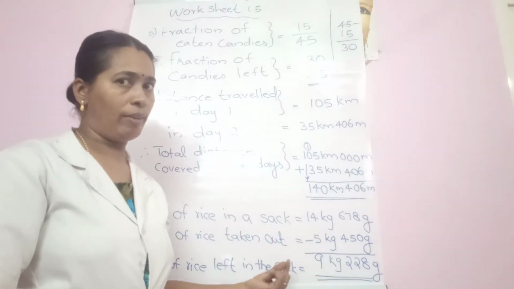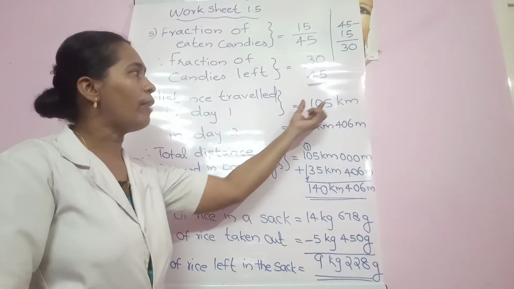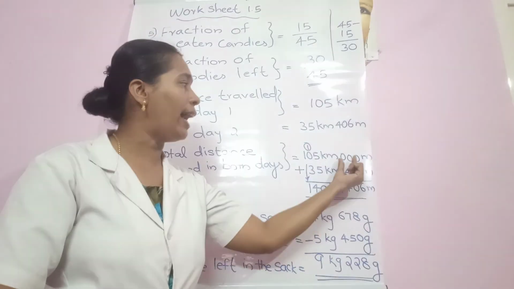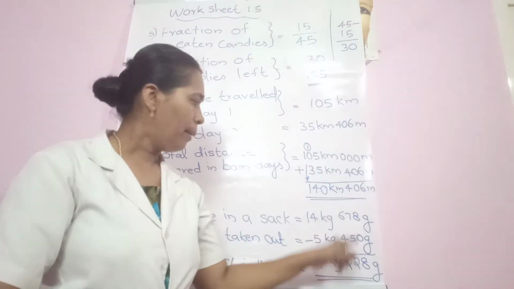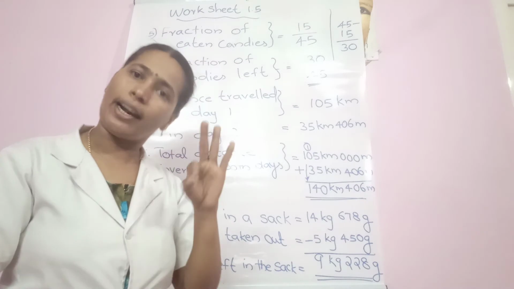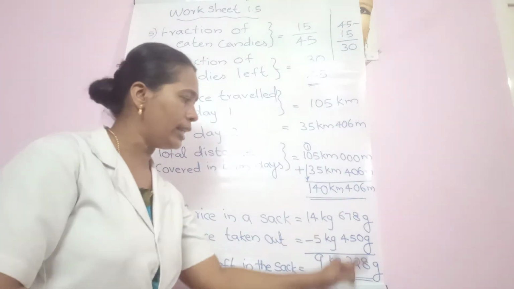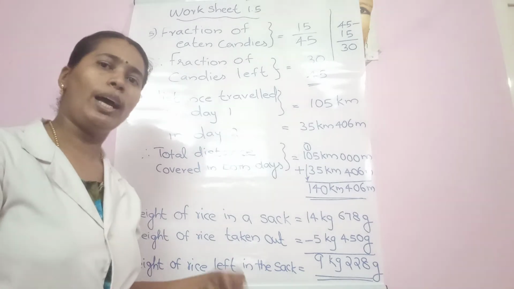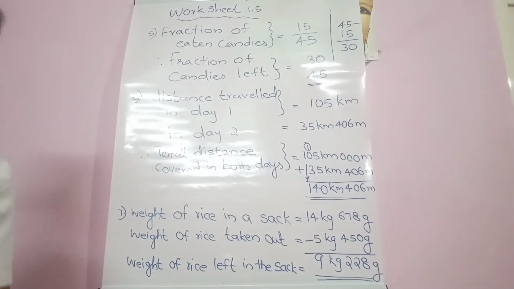Sorry, I forgot to tell one thing. In this case, 105 kilometer does not have any meter part. That's why we added 0, 0, 0. But here they have already given gram parts and 3 digits are already given in the question itself. So nothing arises. Directly we can subtract them. Okay, so let us move to the other question.